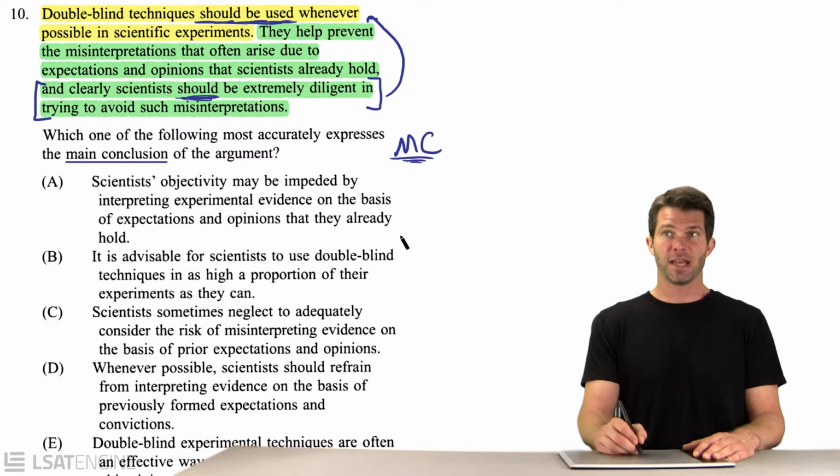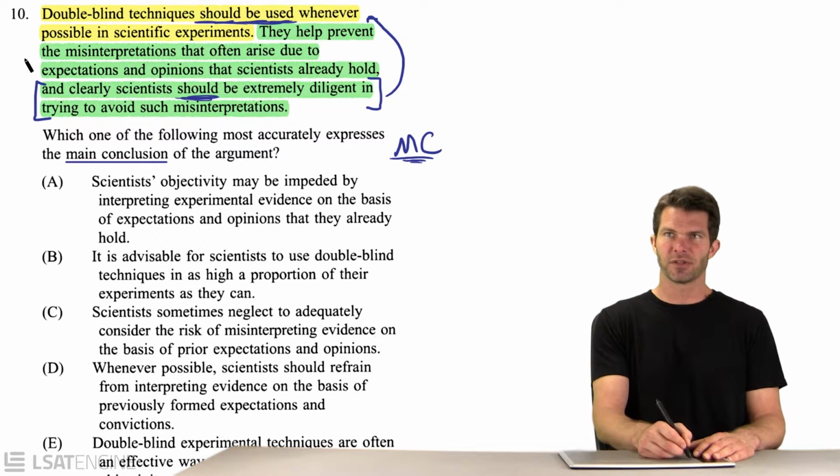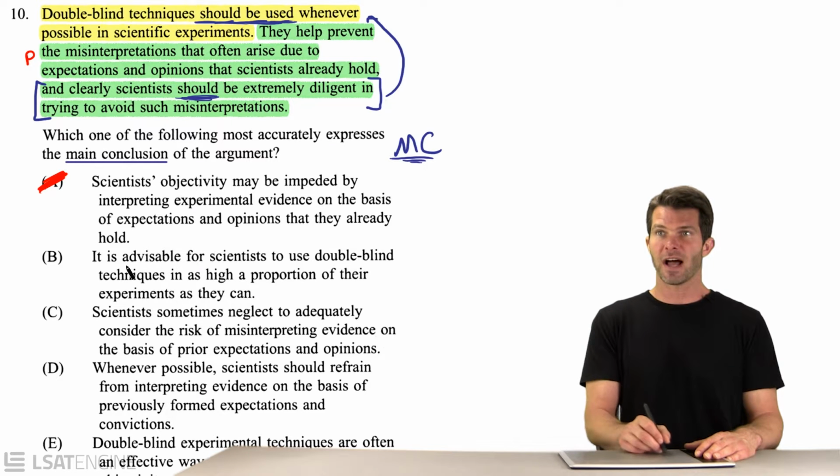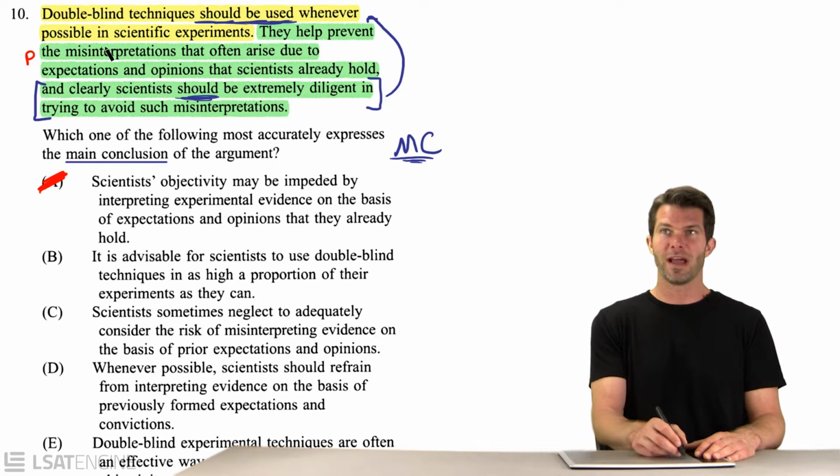We're looking for a restatement of that first sentence. Answer choice A isn't a restatement of the first sentence, so it's out. It kind of sounds a little bit like this first premise here, but we're not interested in finding the premise. We want to find a restatement that says always use double-blind techniques. It is advisable for scientists to use double-blind techniques in as high a proportion of their experiments as they can, whenever possible. Always use them whenever you can. I like B. It's a good paraphrase of our first sentence.